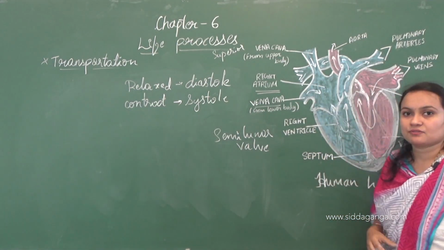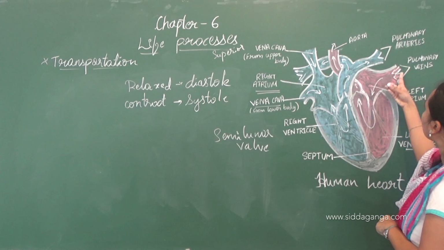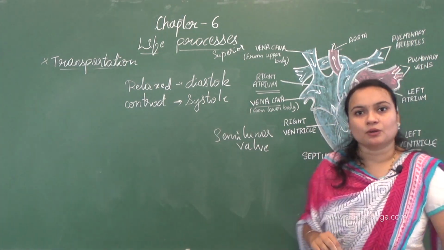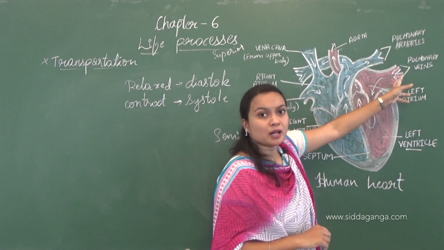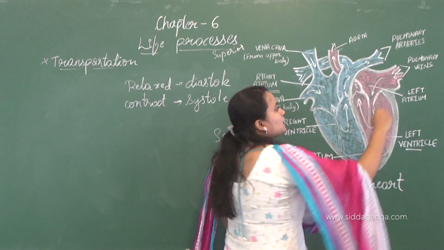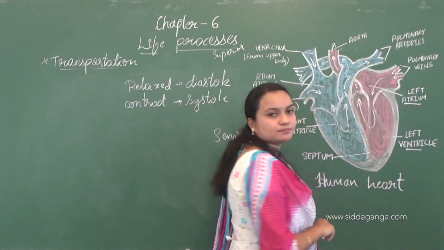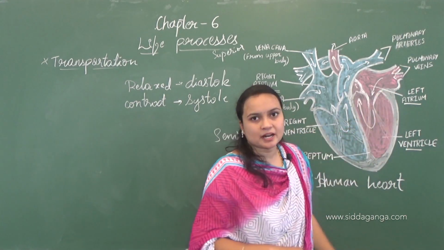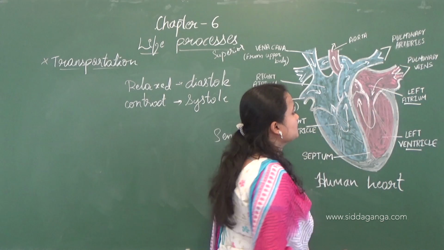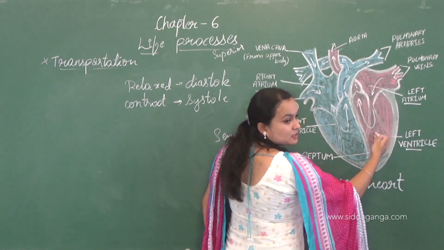Now coming to the oxygenated blood part, that is the left side. So here the lungs will transfer the blood through the pulmonary vein, and from the pulmonary vein it will drain to the left atrium. Again here systole will take place, and after that the blood will reach the left ventricle.